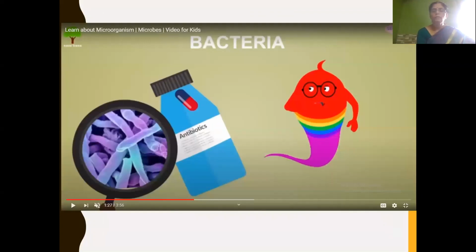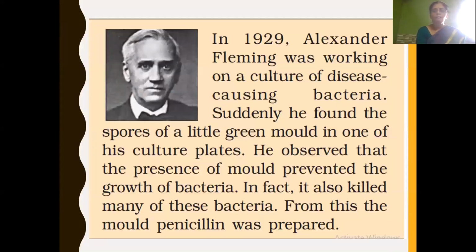And here you can see an antibiotic made in the form of a capsule. It is prepared from the microorganism bacteria. And this scientist, Alexander Fleming, discovered the antibiotic called penicillin, and just now we have seen that penicillin is given in the form of an injection. So in 1929, how did Alexander Fleming discover it? Let us see now.